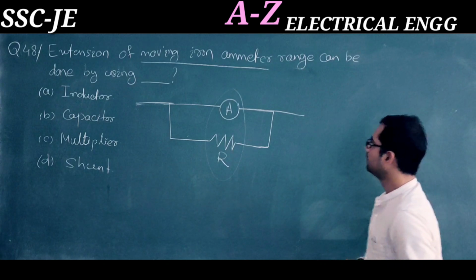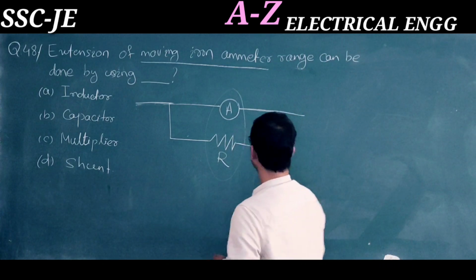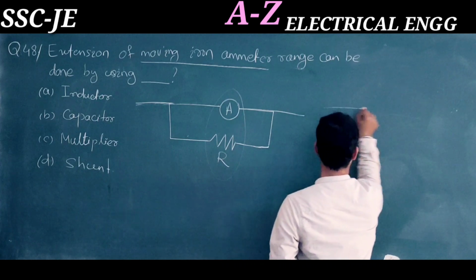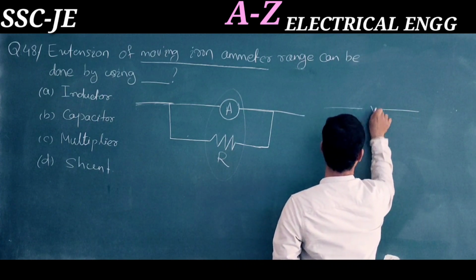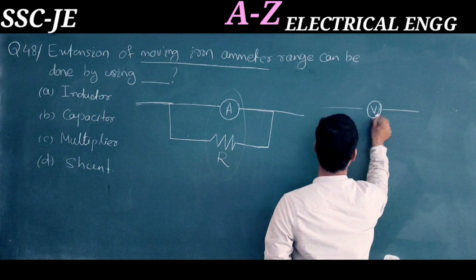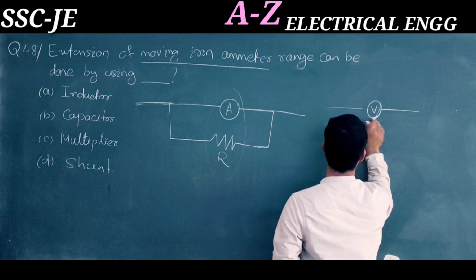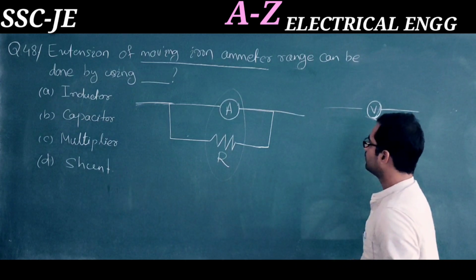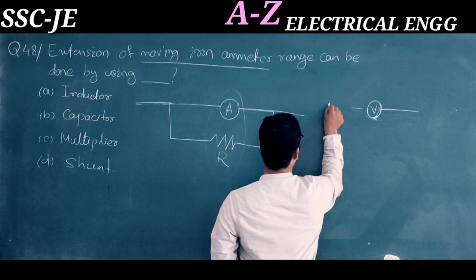Another question may come: if we have a voltmeter in the circuit, how do we increase its range? This is just the opposite.